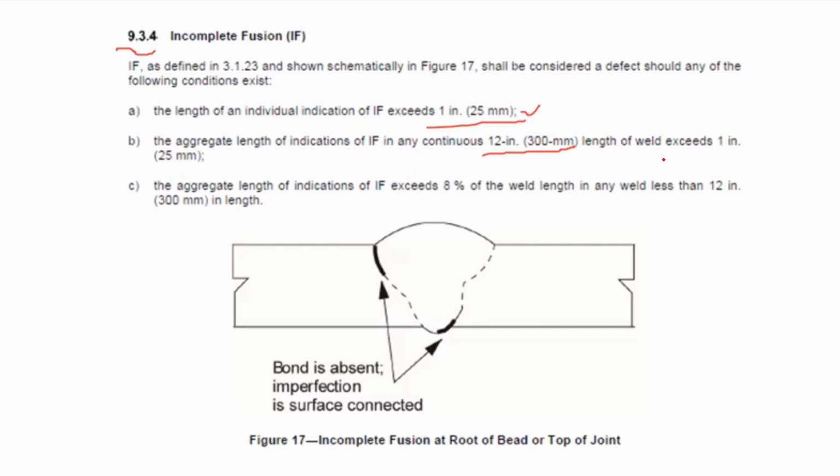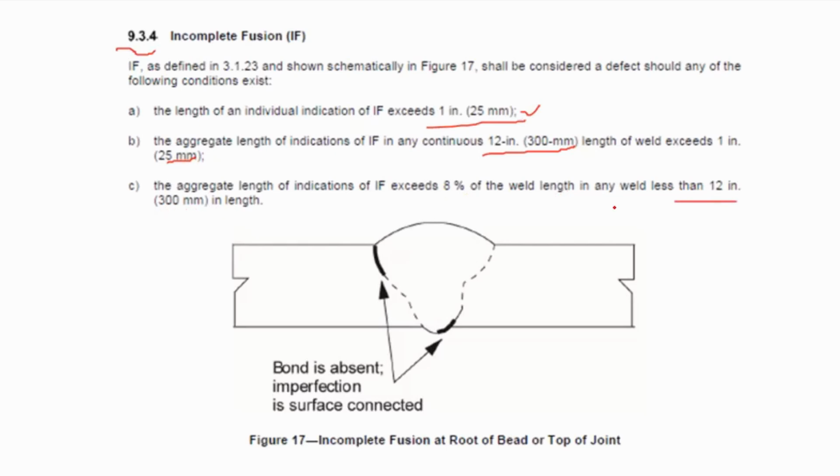So the aggregate length of the indication definitely did not exceed this one as well. And the aggregate length of indications of IF exceeds 8% of the weld length in any weld less than 12 inch or 300 millimeter in length.